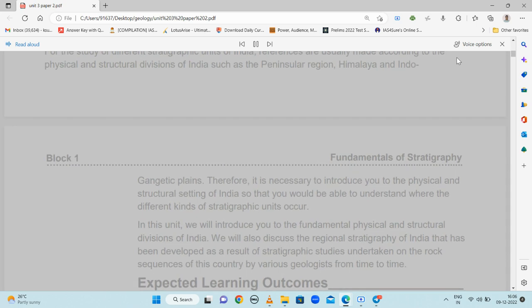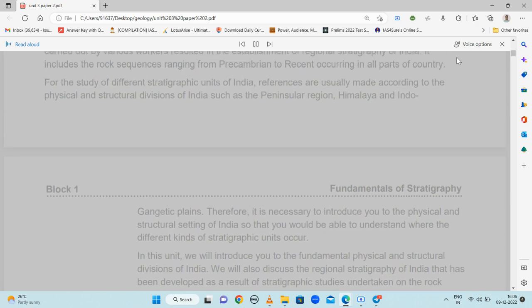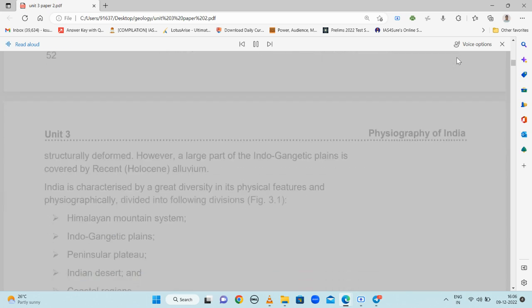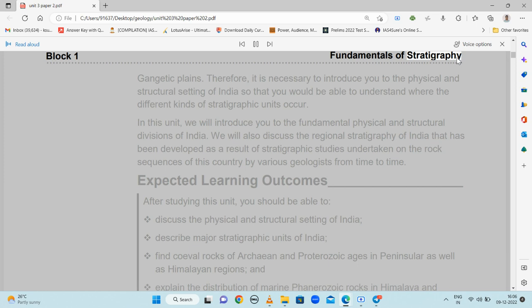For the study of different stratigraphic units of India, references are usually made according to the physical and structural divisions of India, such as the peninsular region, Himalaya and Indo-Gangetic plains. Therefore, it is necessary to introduce you to the physical and structural setting of India so that you would be able to understand where the different kinds of stratigraphic units occur. In this unit, we will introduce you to the fundamental physical and structural divisions of India.